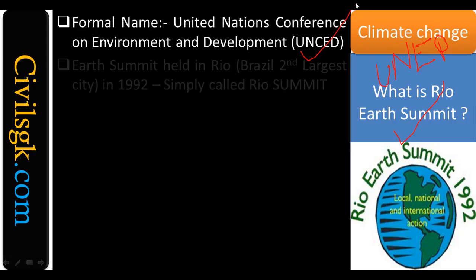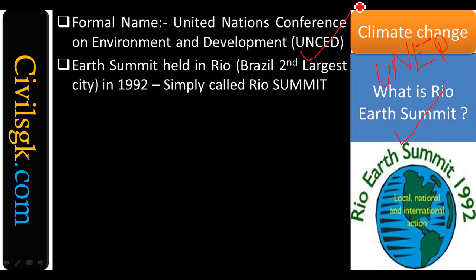Right? Earth Summit. This Rio Summit was held in Rio, the second largest city in Brazil. Simply you call it the Rio Summit. This is not very important, but still it is important for some examinations, because this has already been asked many times in UPSC.